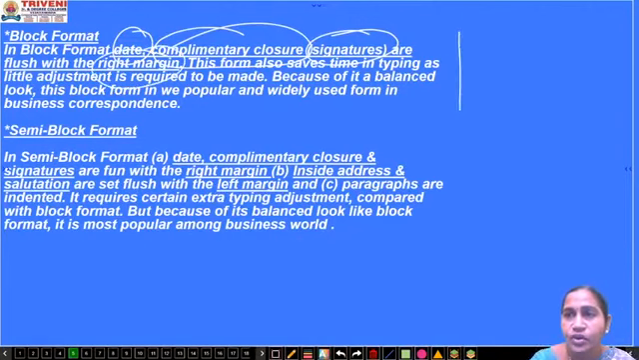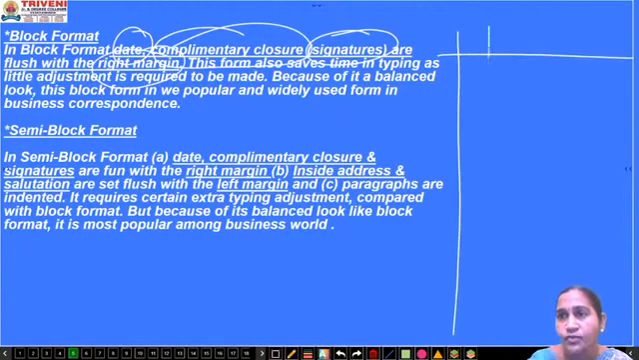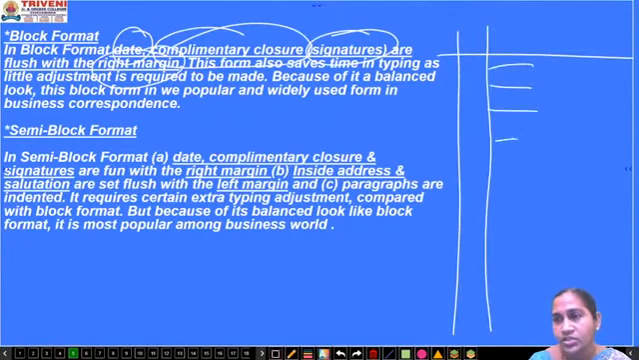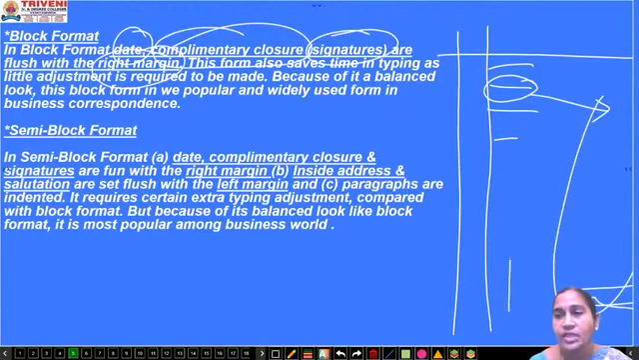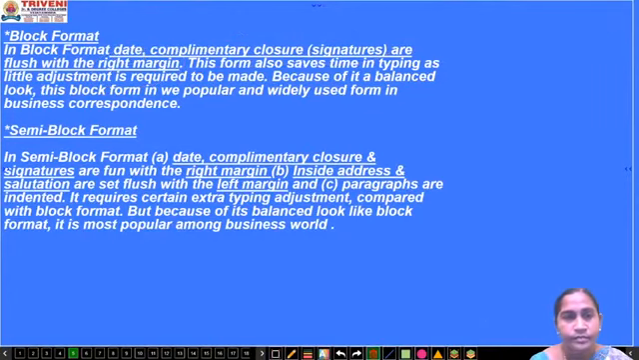In the previous format, we have seen that in fully block format, everything was written towards the left margin. But here, the date is flushed towards the right margin. And the complimentary closure, yours sincerely or faithfully, depending on the person to whom you are writing, and the signature are written towards the right margin and the rest are from the left margin.